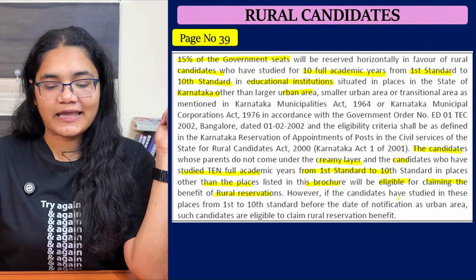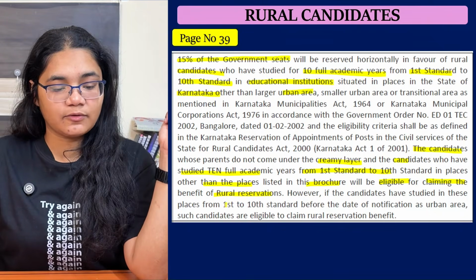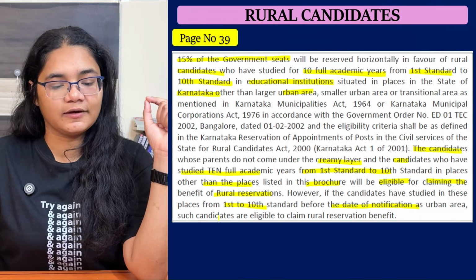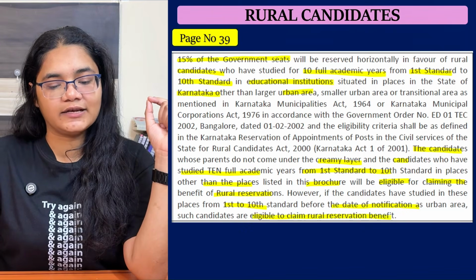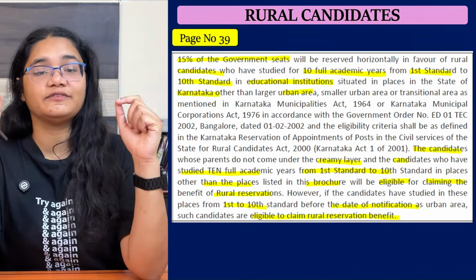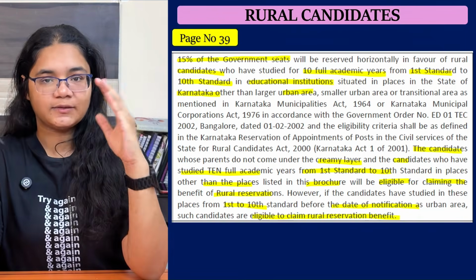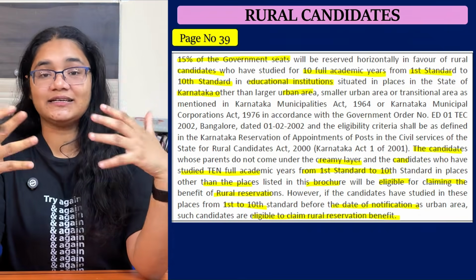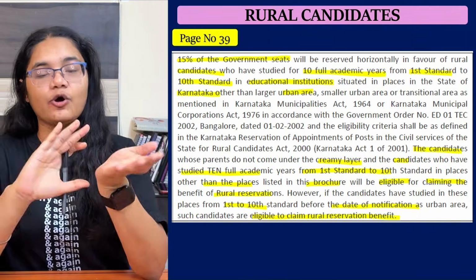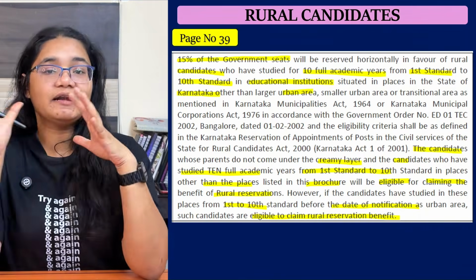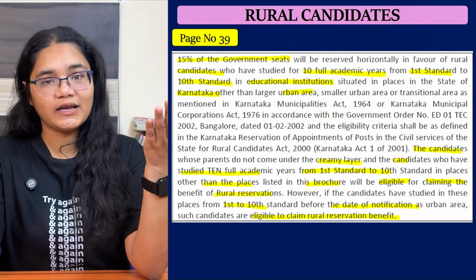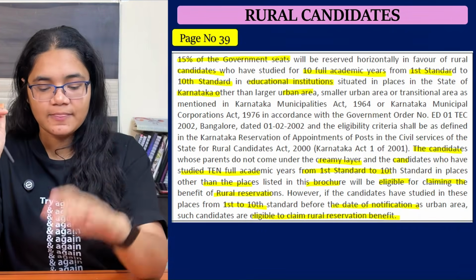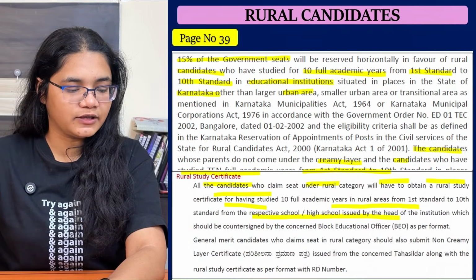However, if the candidates have studied in these places from 1st to 10th standard before the date of notification as an urban area, such candidates are also eligible to claim the rural reservation benefit. What I'm saying here is, suppose you have studied in a place that was considered a rural area when you were studying, but later it got converted to an urban area. If it was a rural area when you were studying, then you will also be eligible for this rural reservation. And what are the documents needed here?